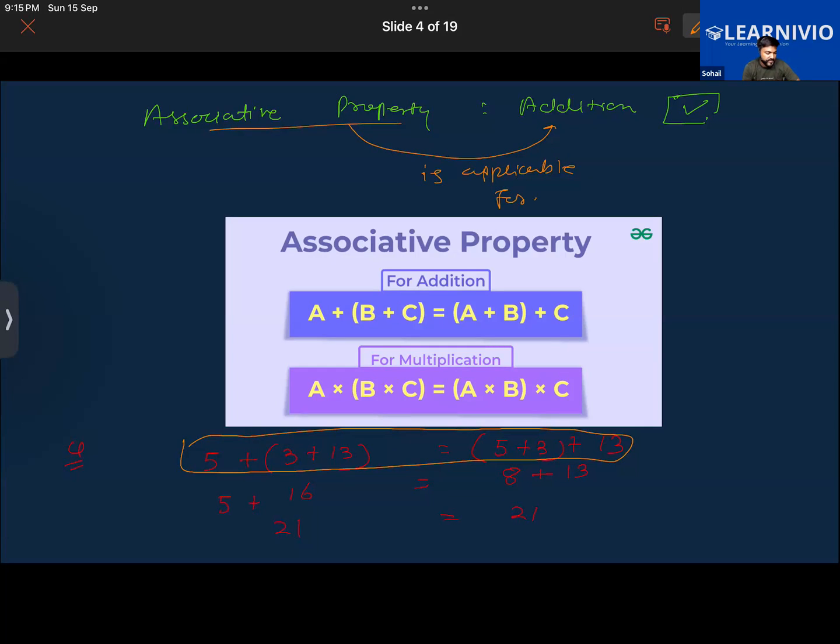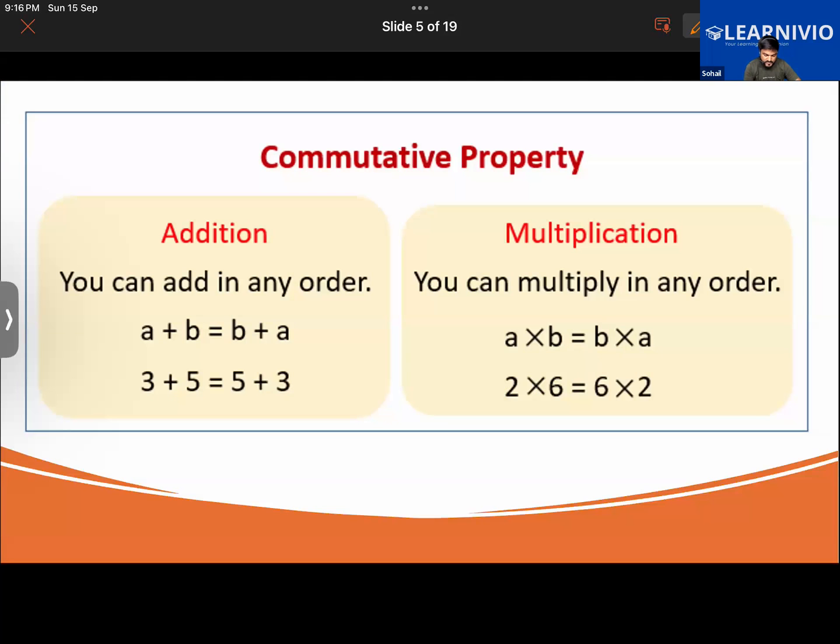There's one more property we are going to revise, and then we are going to do some interesting questions. Next, we have the commutative property, which basically says that you can add two numbers in any order, the answer is going to be the same.